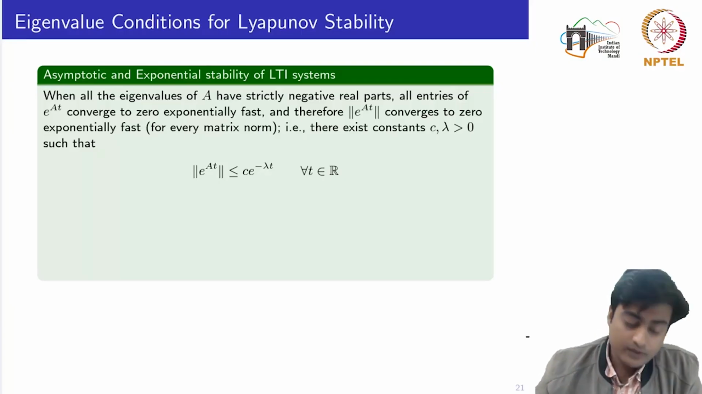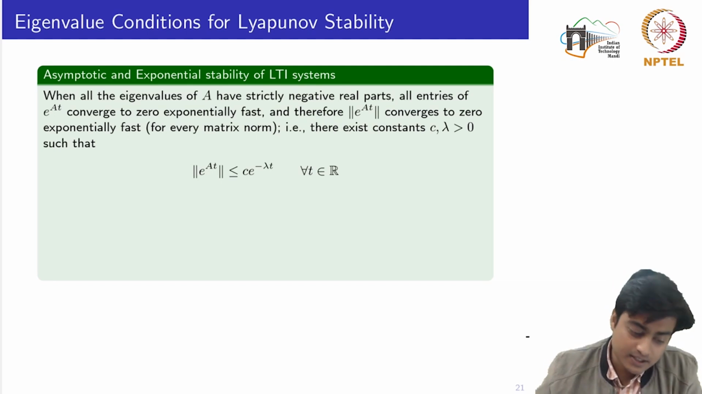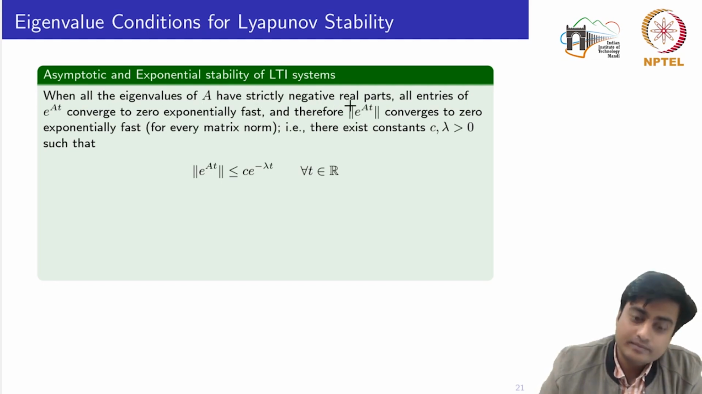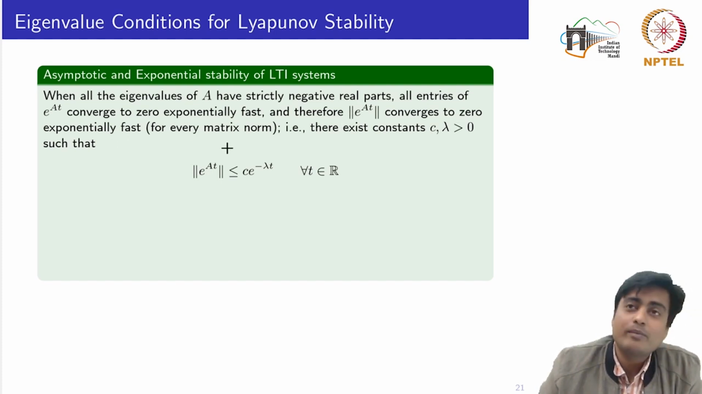Next we will see the equivalence between asymptotic stability and exponential stability, particularly for LTI systems. When all the eigenvalues of the matrix A have strictly negative real parts, all entries of e to the power At converge to 0 exponentially fast, and therefore the norm of that exponential matrix converges to 0 exponentially fast for every matrix norm.